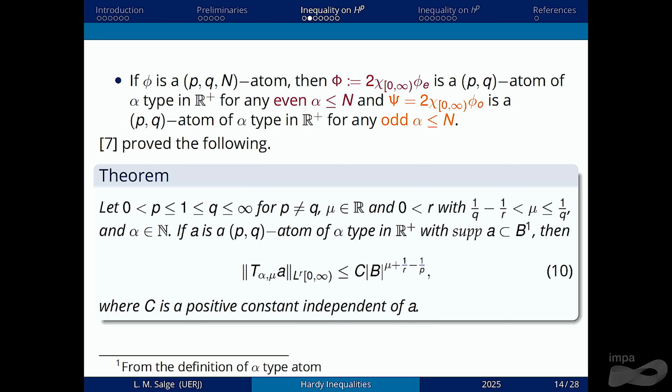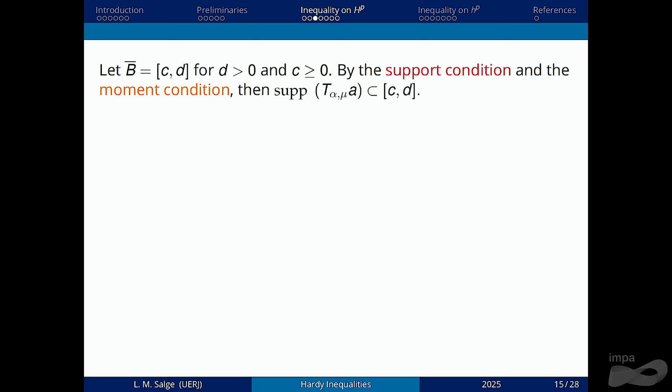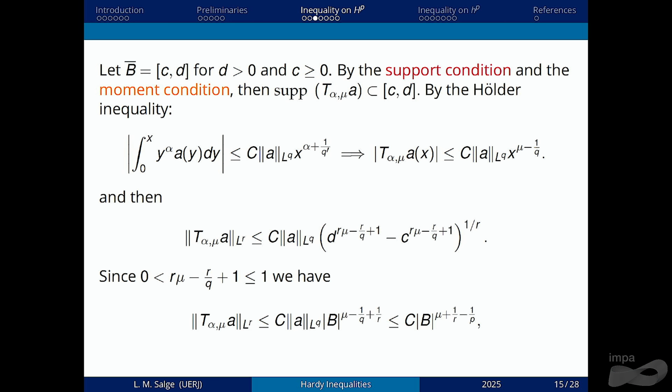First of all, he proved that for this kind of atoms, the Hardy operator is uniformly bounded on this type of atoms with the L^r norm. To see this, first we prove that the support of the image of the atoms is also in the ball that has the support of the original atom. To show this, we use the support condition and the moment condition. When we see the local case, this doesn't happen because we don't have the moment condition for all atoms. And this will be important.